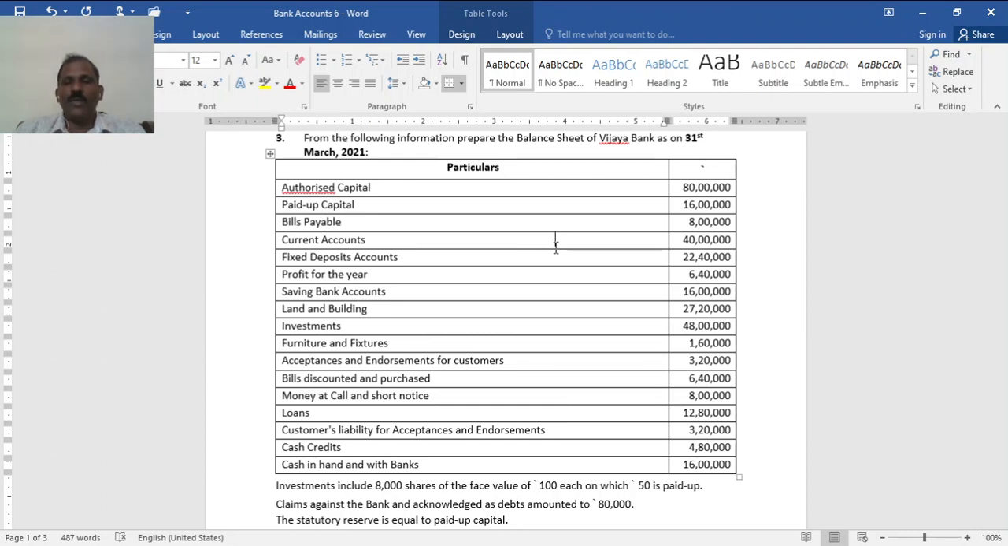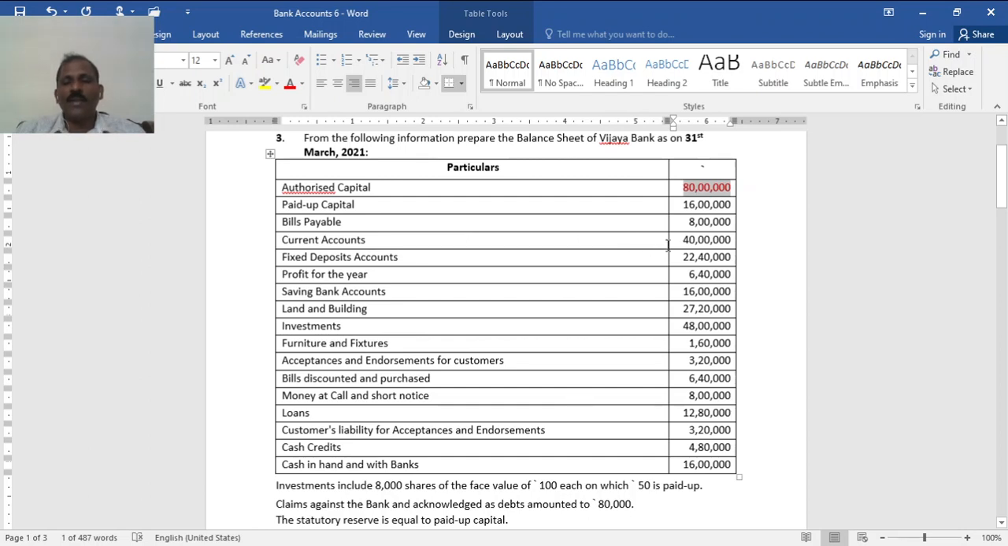Now, the balance sheet of Vijaya Bank as on 31st March 2021. Vijaya Bank is now merged, right? Still, we can take it theoretically. Authorized capital 8 lakh. You know that authorized capital is not supposed to be taken while totaling. Then paid up capital is 16 lakh, which has to be considered under capital in the balance sheet. Bills payable is a liability. Current accounts, and this is just the ledger balance, not the trial balance as such, and it is only to prepare the profit and loss account.